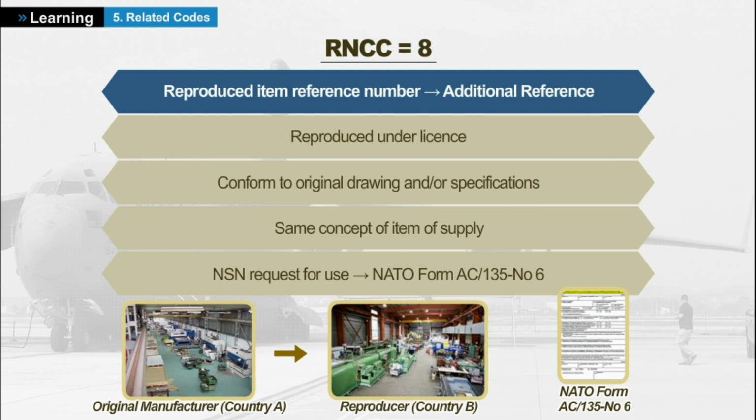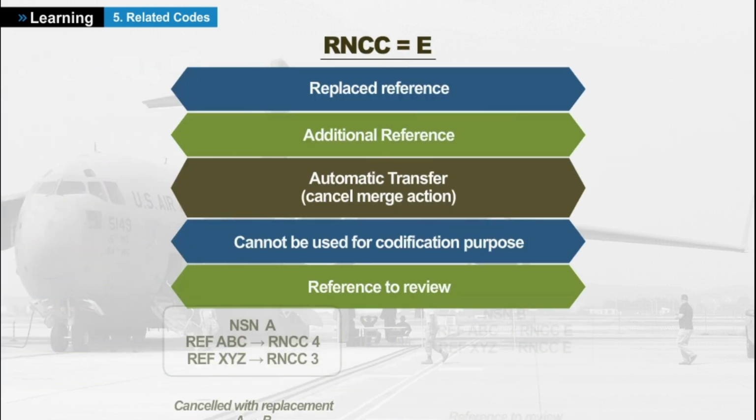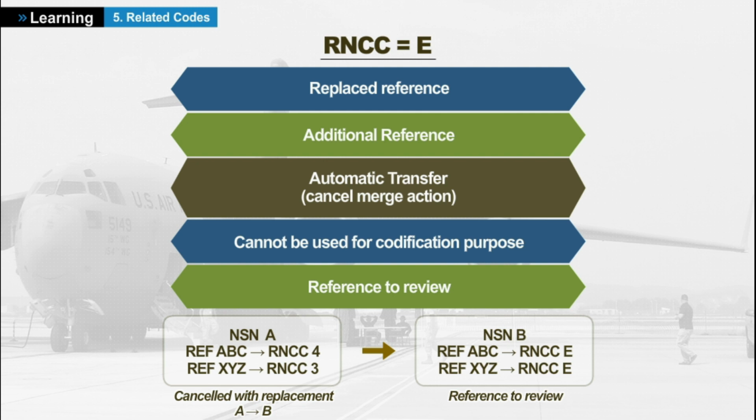Please note that if the reproduction license agreement does not exist, the codification in RNCC 8 cannot be used. Any misuse of RNCC = 8 can have unsuspected legal consequences. Replaced reference. A reference which has been automatically transferred from the cancelled NSN to the active NSN during a cancel-merge transaction. The RNCC = E is used to indicate the replaced item and cannot be used for codification purposes and should be reviewed.